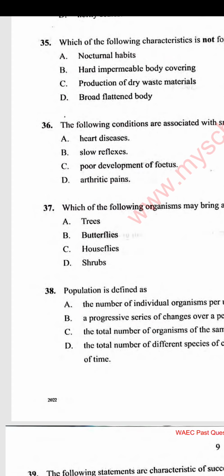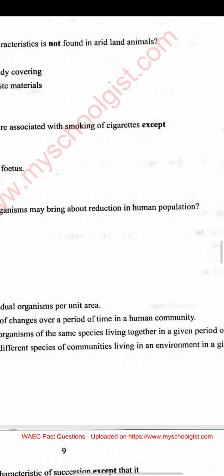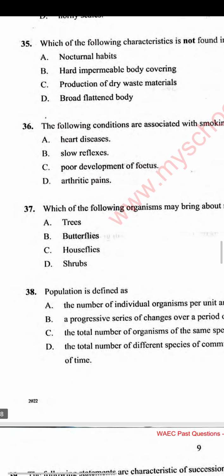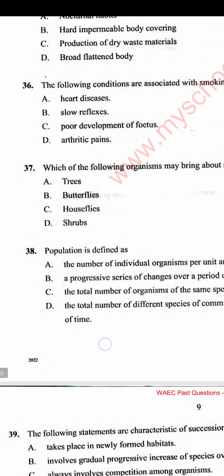Indirectly, by pollination. They help to transfer pollen grains, so they support growth of crops indirectly. Then housefly, do they have any positive effects? I don't think so. What I know they have is negative effects, because they cause dysentery, so they can bring about reduction in human population. The answer is C. Housefly.